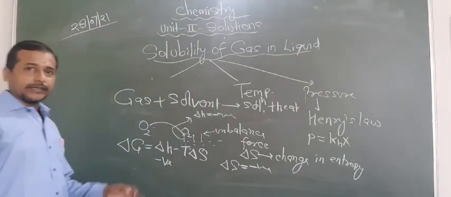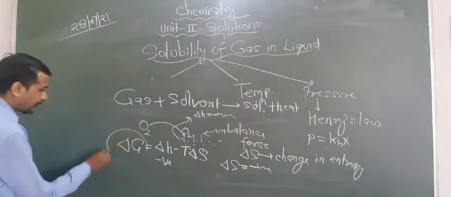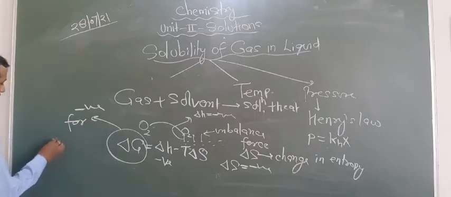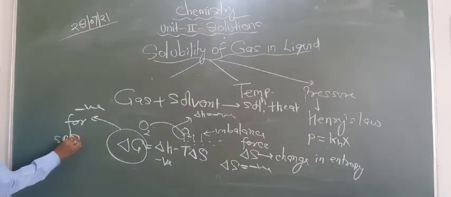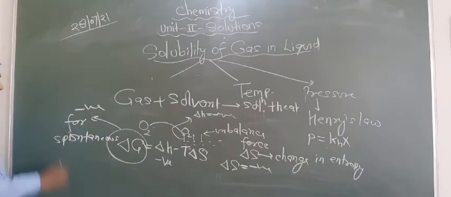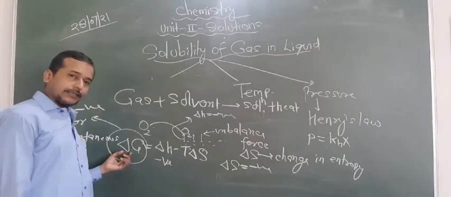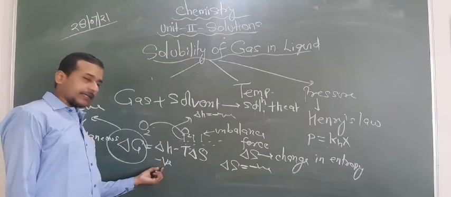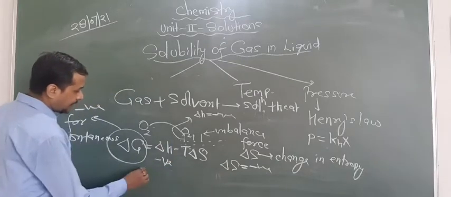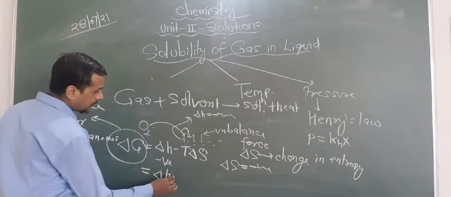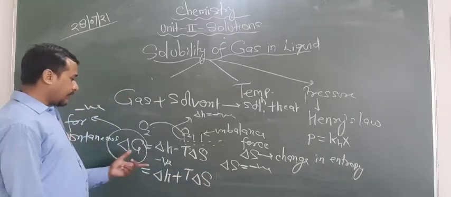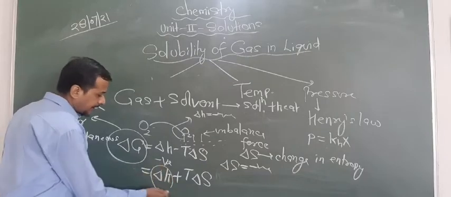Now you know that for a spontaneous reaction, the value of delta G should be negative. Okay? For a spontaneous reaction. Are you getting this point or not? And for this negative value, here only one negative contribution is there. Now look at here what happens. If delta S is negative, in that condition, this value looks like this. So only one value gives delta G negative, that is delta H.